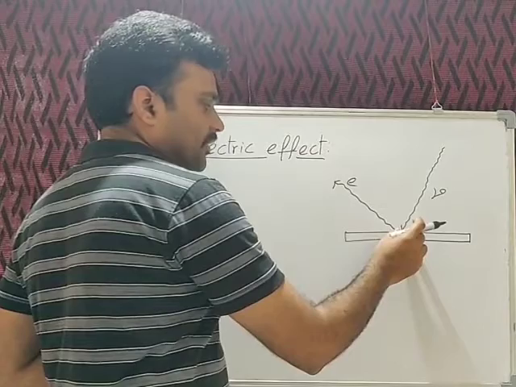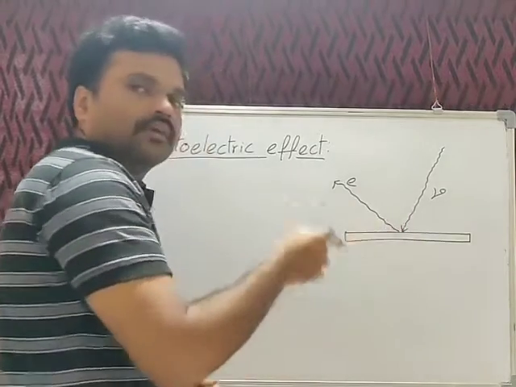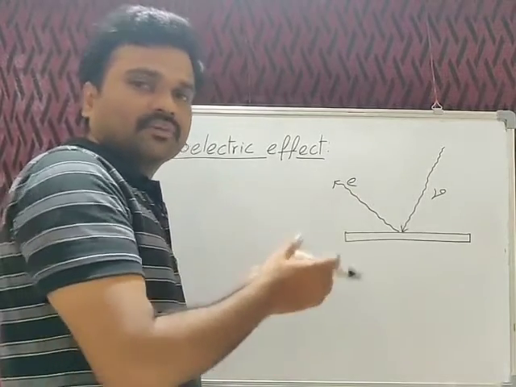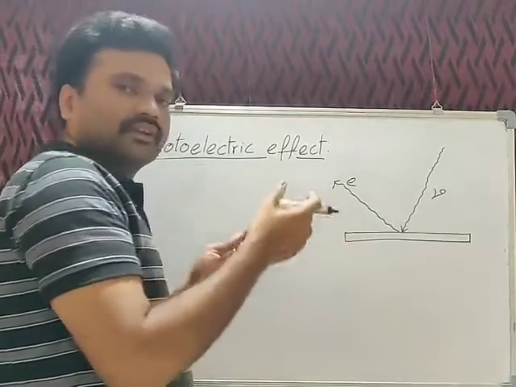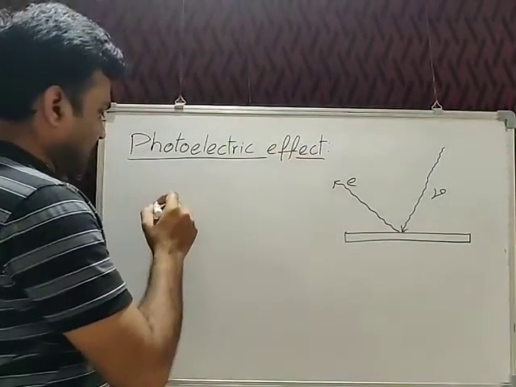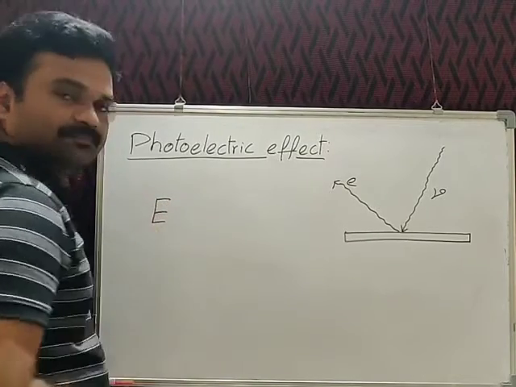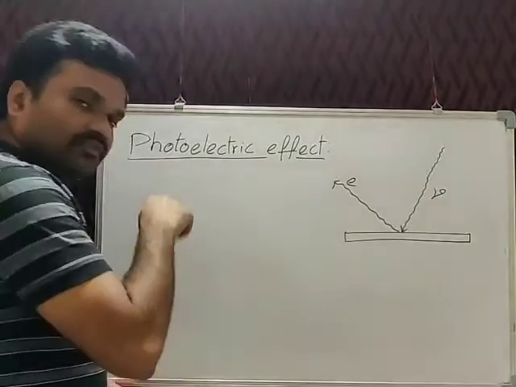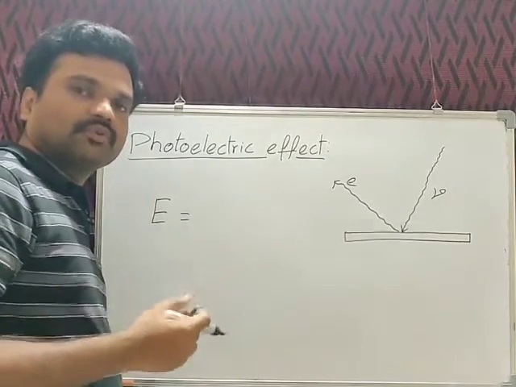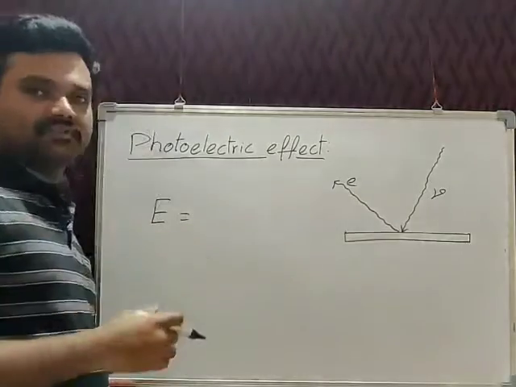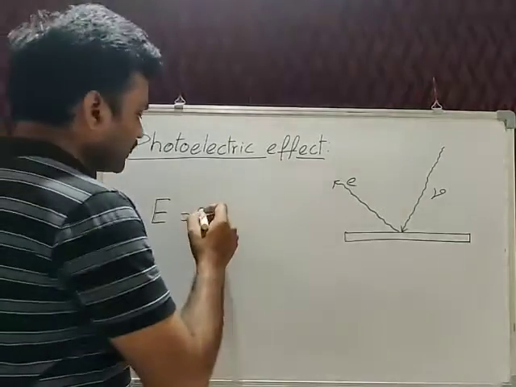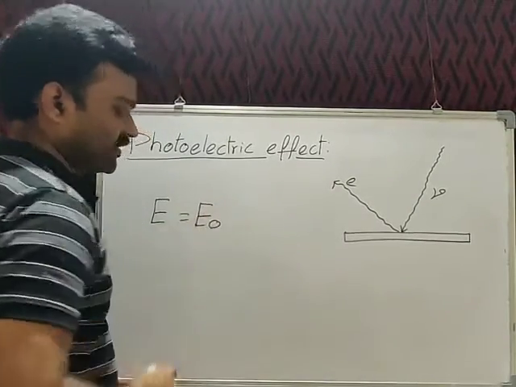Here the energy required by the metal surface differs from metal to metal. That depends upon the ionization energy of the atoms of that metal. If you take different metals, the energy required to eject these electrons will differ. Suppose we have passed an energy E onto the metal surface. Then out of this total energy E, a certain amount of energy is utilized by the electrons to overcome the nuclear force of attraction and to come out from the metal surface, to be ejected from the metal surface. That energy is called threshold energy. Let us represent it as E naught.